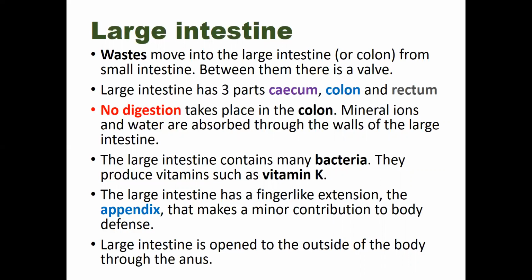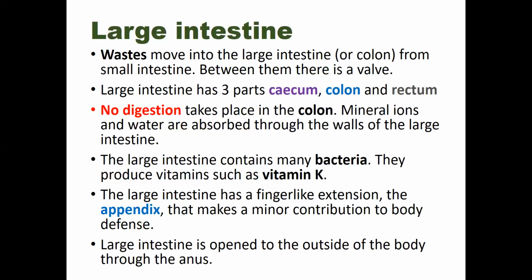The large intestine contains many bacteria. They produce vitamins such as vitamin K, and these bacteria are called normal microbial flora. The large intestine has a finger-like extension, the appendix, which makes a minor contribution to defense, though minor, it has some role in our immunity. The large intestine opens to the outside of the body through the anus, and through this we excrete waste materials from the body. This is the end of the alimentary canal.